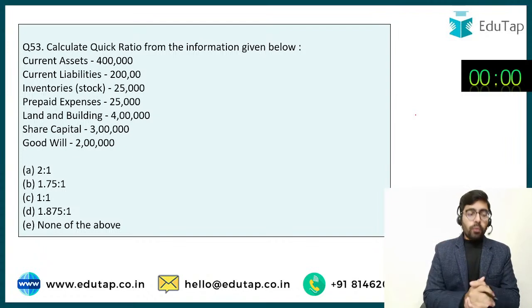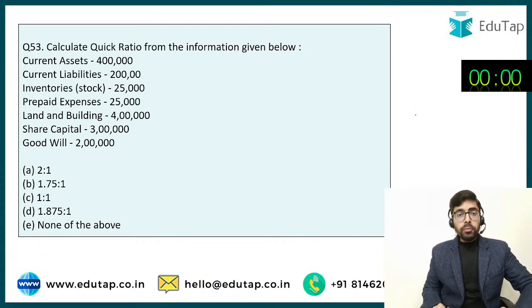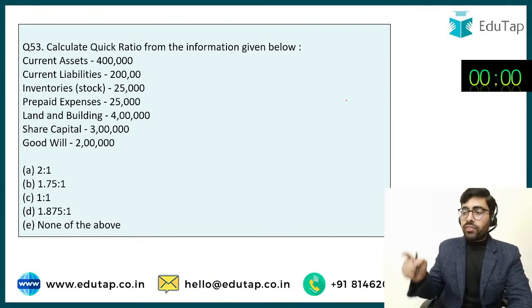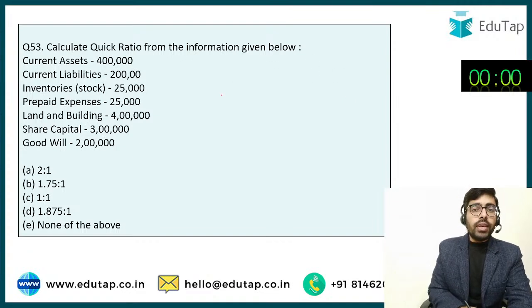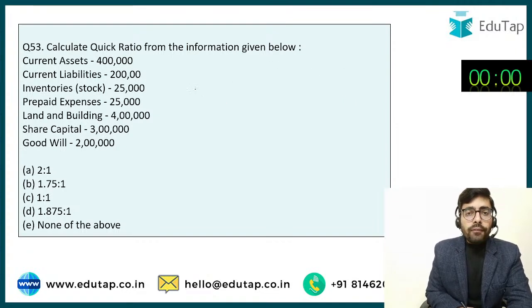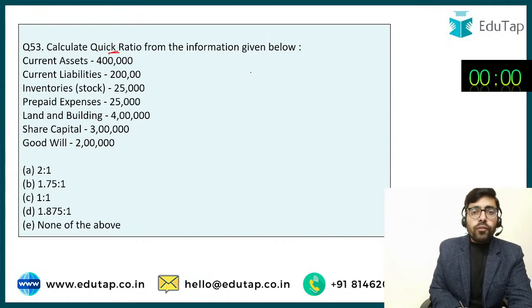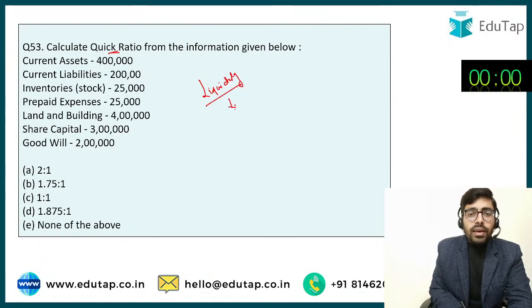I want response from you guys, or you want me to solve this one. चलिए मैं अपना सॉल्व करता हूं, आप अपना सॉल्व कीजिए. चीटिंग नहीं चलेगी, नो चीटिंग अलाउड. So we have to compute this quick ratio. Okay, so first and foremost I must know what is quick ratio. तो जब भी मैं बात करता हूँ लिक्विडिटी रेशियोज की, जिनको नहीं पता वो चीटिंग कर सकते हैं, they are allowed to cheat, but एग्जाम में मत करना.